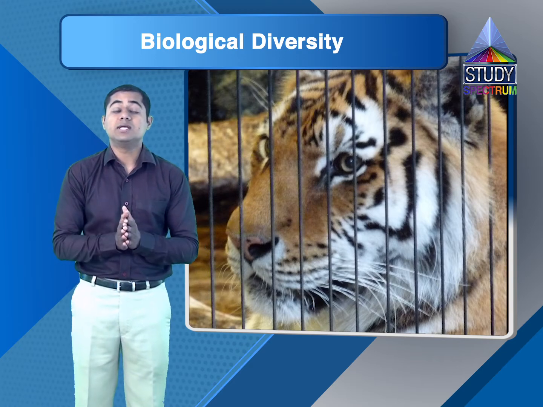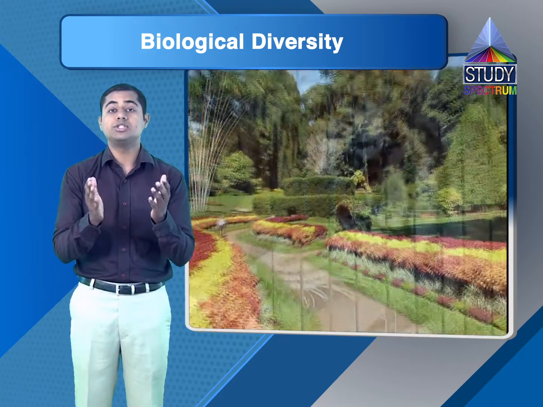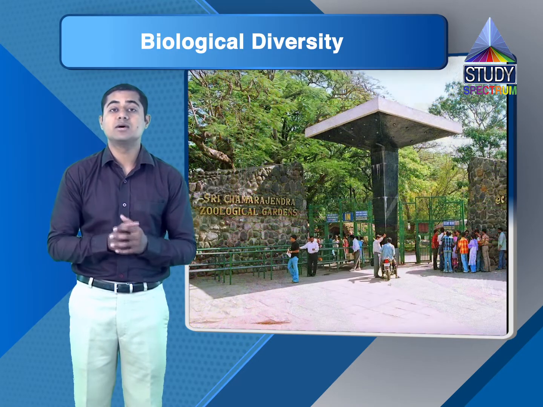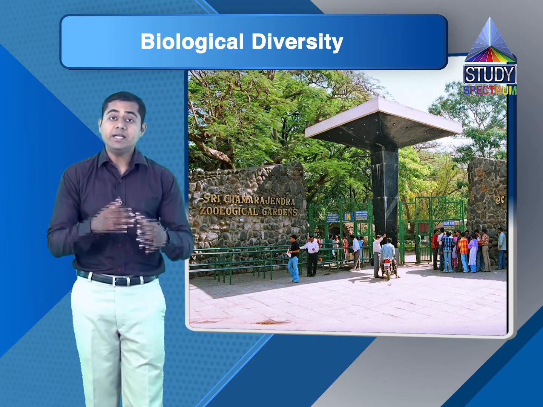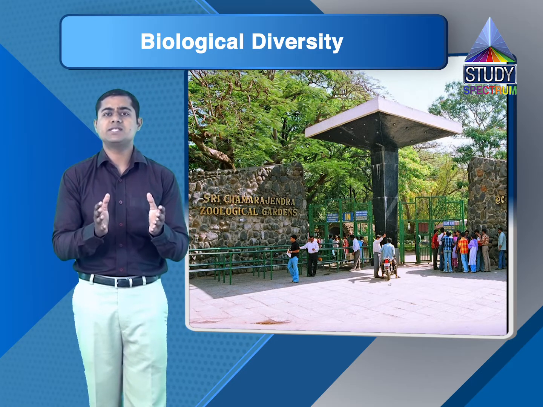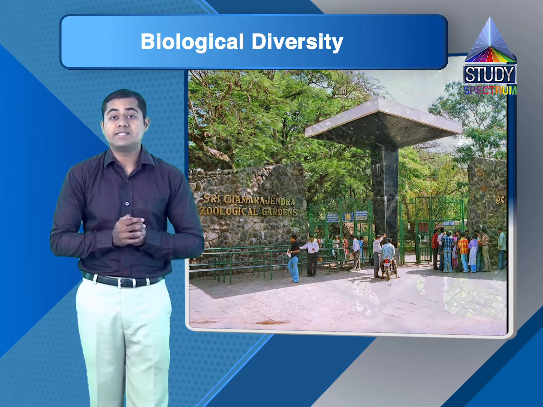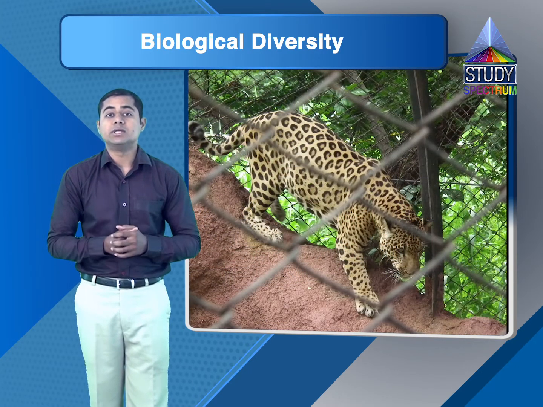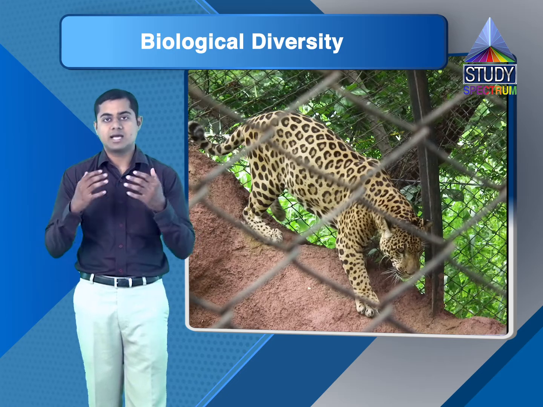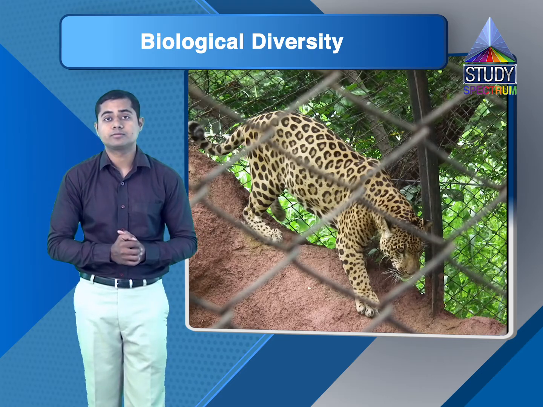Apart from that, there are different botanical and zoological parks and gardens where we can protect some of the different species. Whatever species are on the verge of extinction, we can bring those species and cultivate them over there, in the case of plants and animals also.